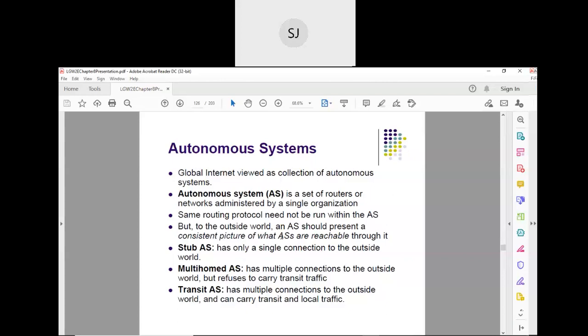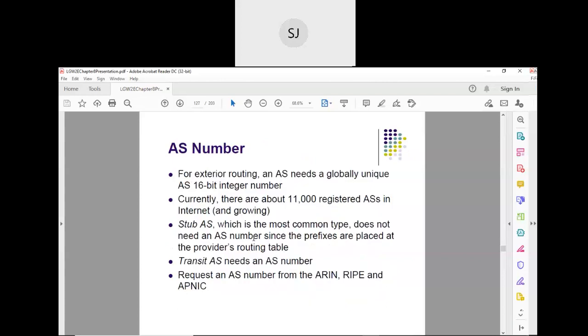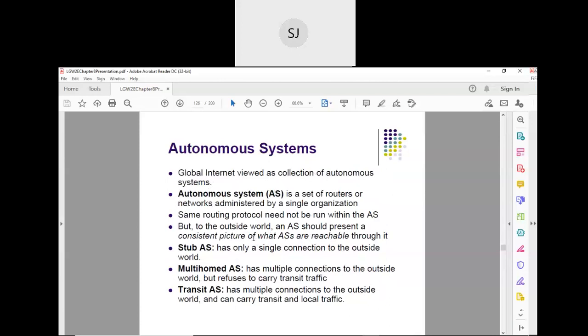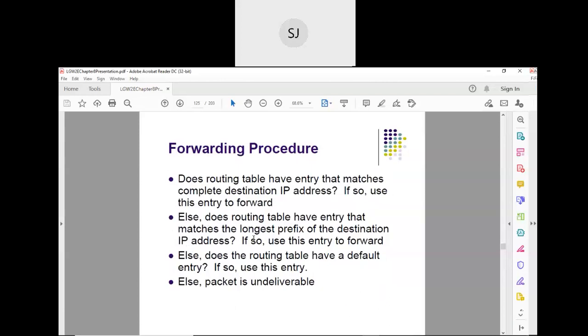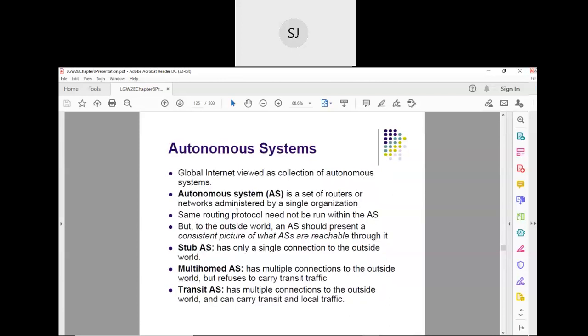To the outside world, every autonomous system should present a consistent picture of which autonomous systems are reachable through it.